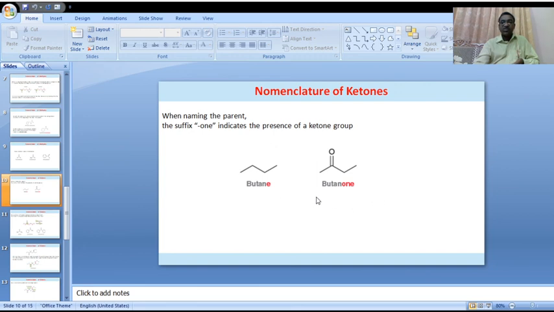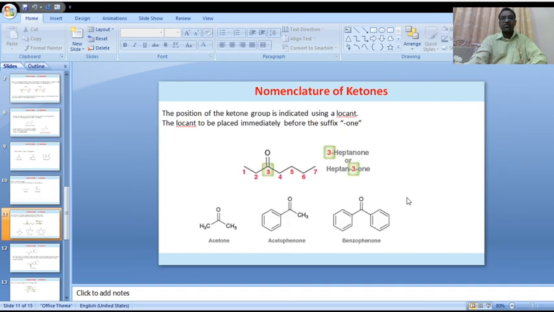In that case, it is clearly named 3-hexanone, for this 6-carbon ketonic compound.